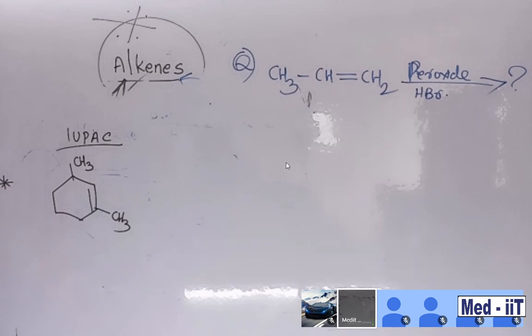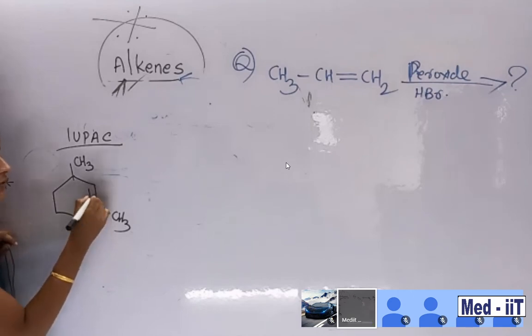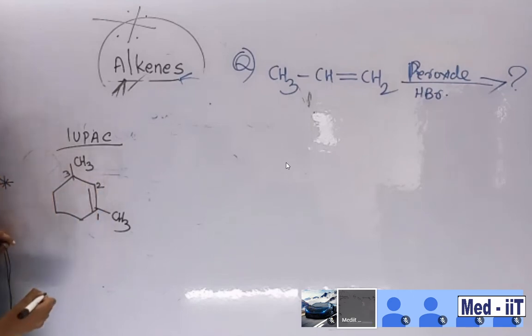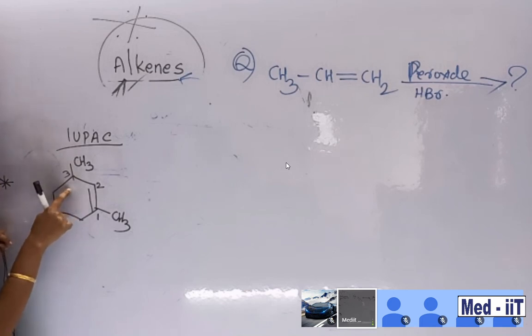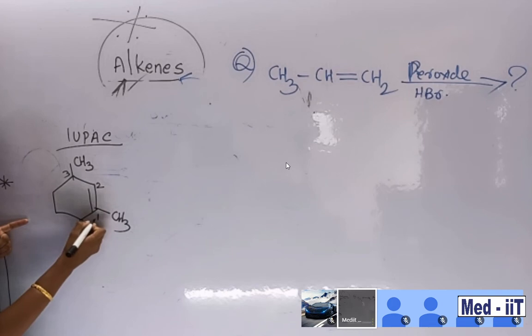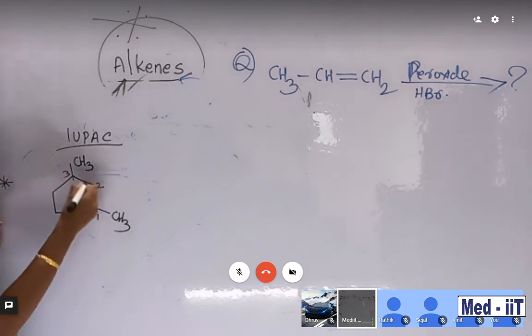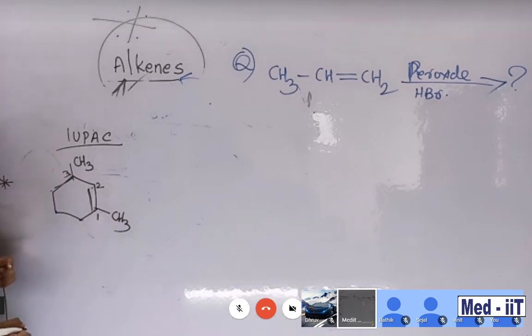How will you name it? Look. You want to start numbering from here: 1, 2, 3. So 3 methyl. How many methyl groups are there? You want to specify all the methyl groups. So 1, 3 dimethyl cyclohexene. Why ene? Because a double bond is there. Cyclohexene means 1, 2, 3, 4, 5, 6, 6 carbons in a cyclic manner.